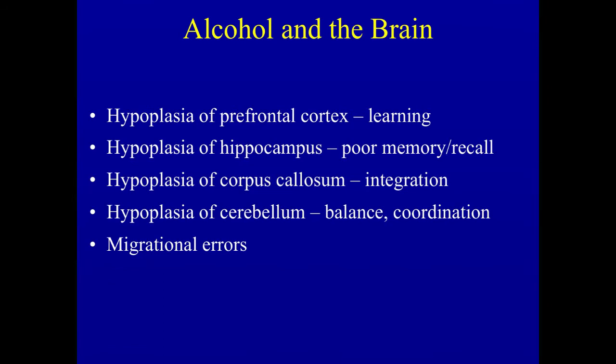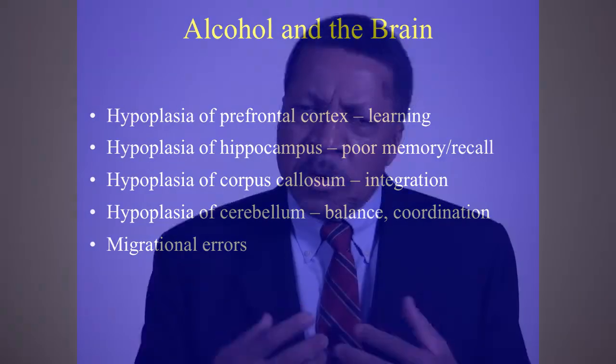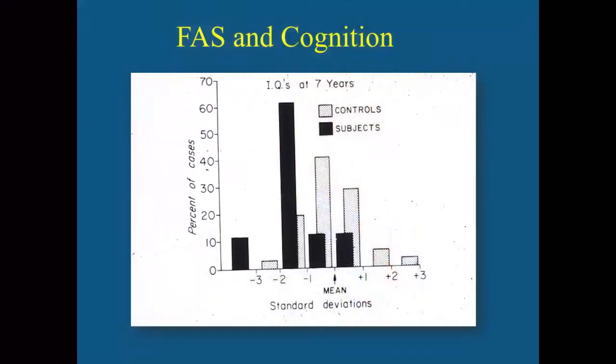We know that in terms of structure, alcohol affects the prefrontal cortex, and we know that the prefrontal cortex is involved in learning, that the hippocampus, for example, is involved in memory and recall, that the corpus callosum is important and integral in terms of visual integration, and so forth. So when we think about fetal alcohol syndrome in terms of its developmental manifestations, we're really thinking about structural differences in the brain that then lead to functional differences in the neurobehavioral range.